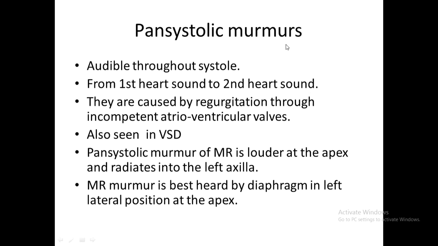So that's how the pansystolic murmur is heard in case of MR, TR and VSD. It starts from the first heart sound and ends with the second heart sound. Sometimes these heart sounds are merged into it.